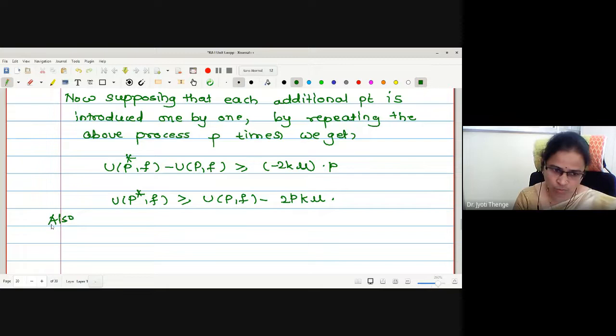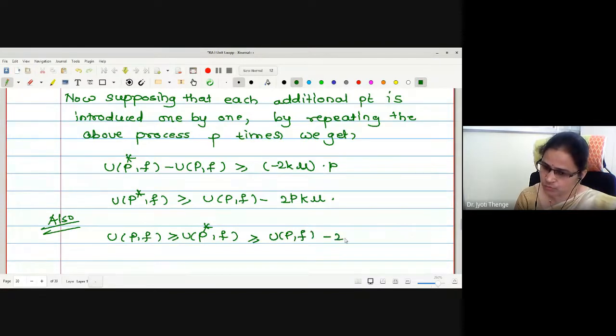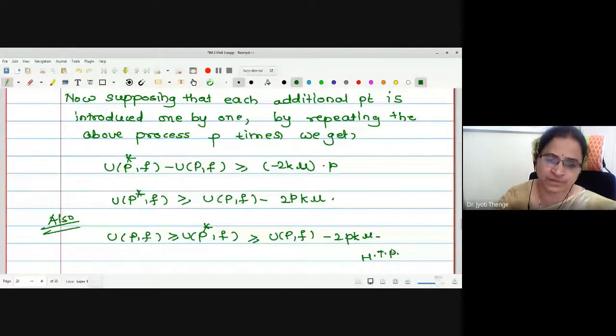Also, UPF is greater or equal by UP star here, greater or equal by UPF minus 2pk mu. Hence the proof. Any difficulty with the corollary also?